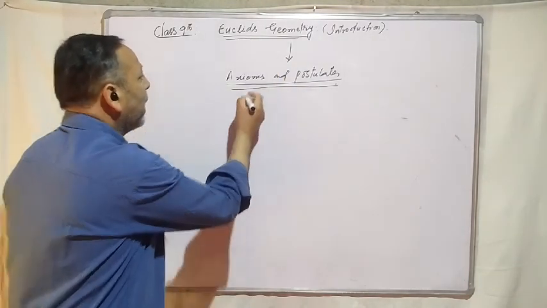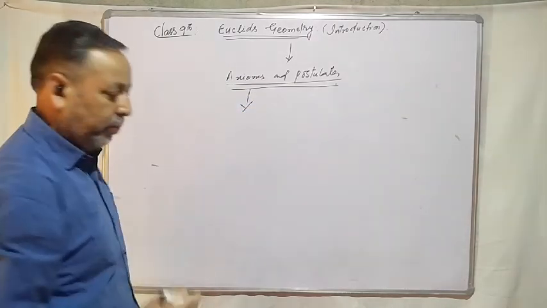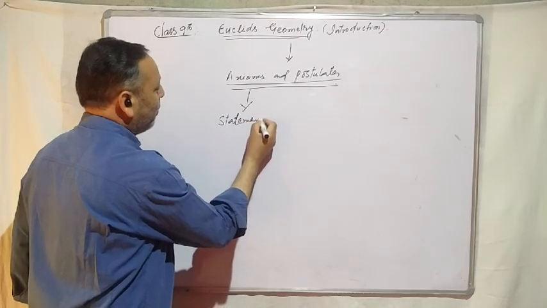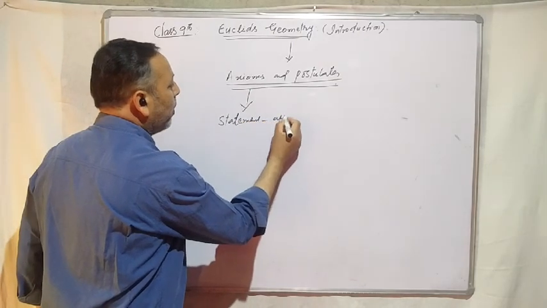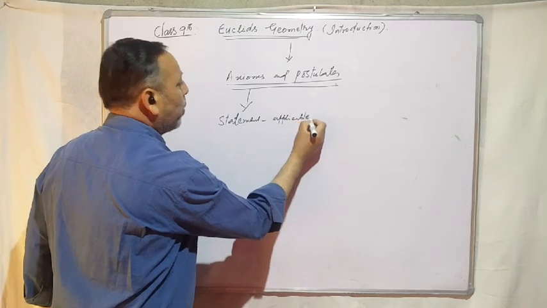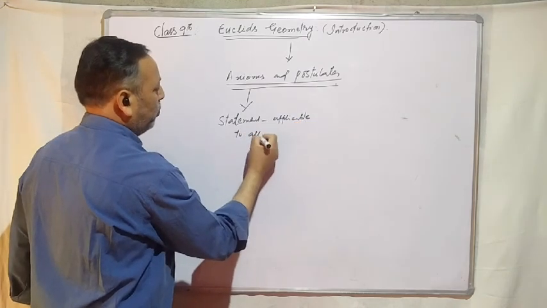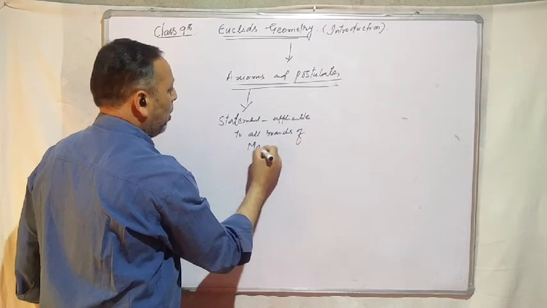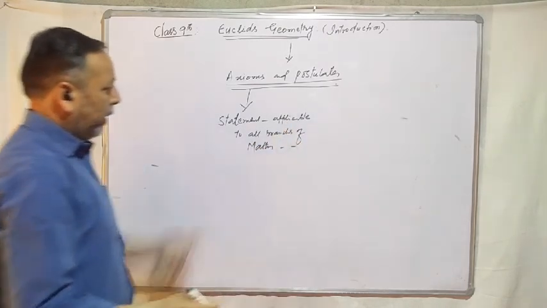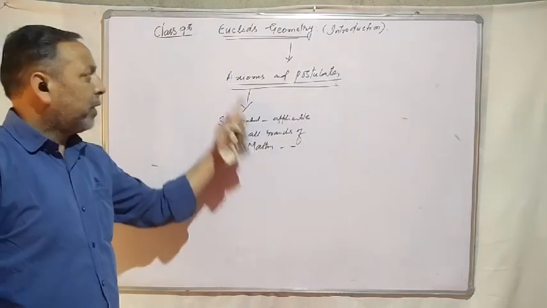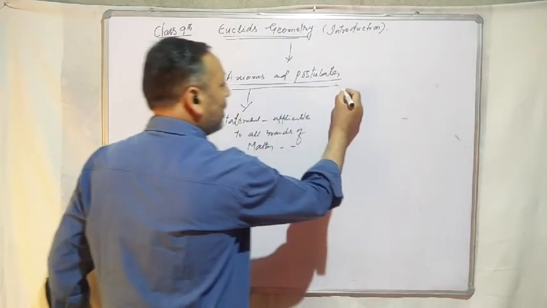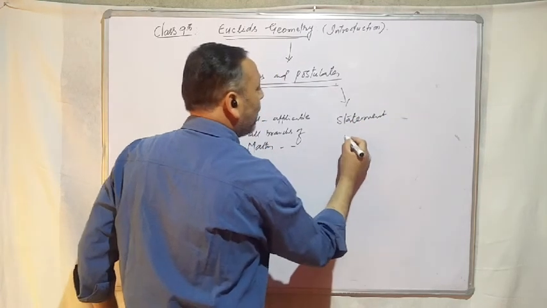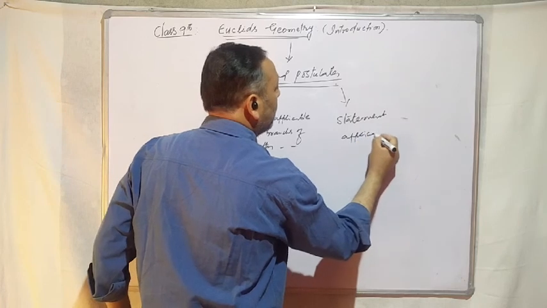Now, question is, what is an axiom? Axiom is a statement which is applicable to all branches of mathematics, and postulate is a statement which is applicable to geometry only.